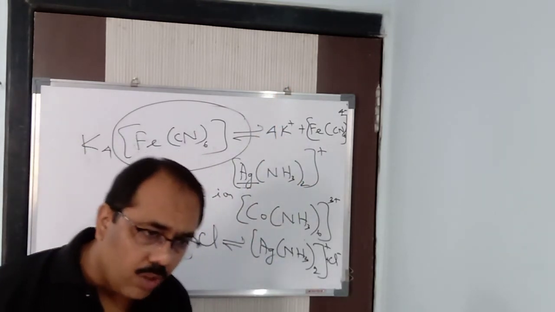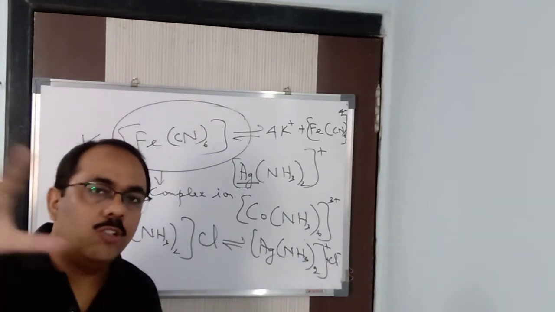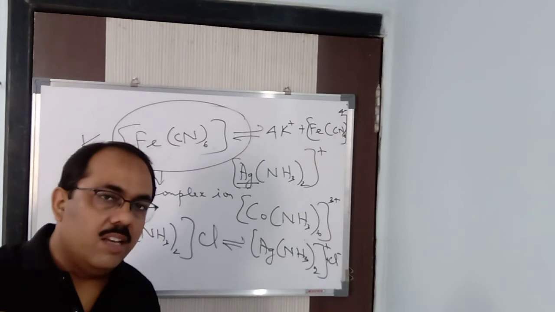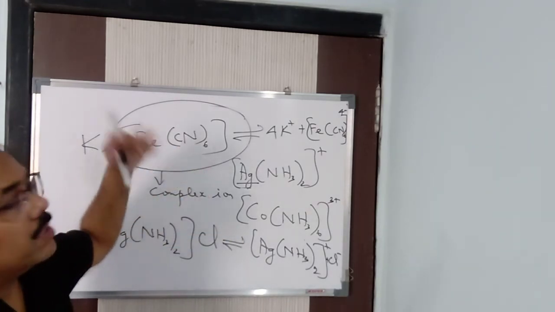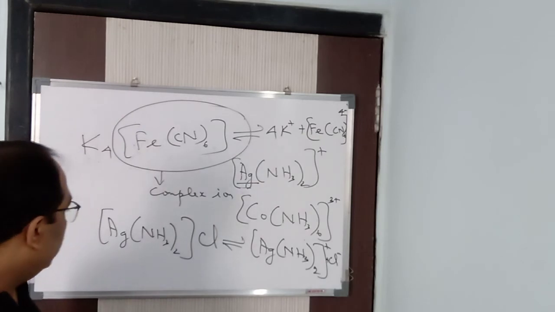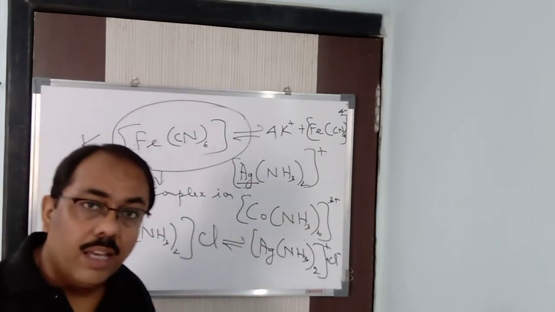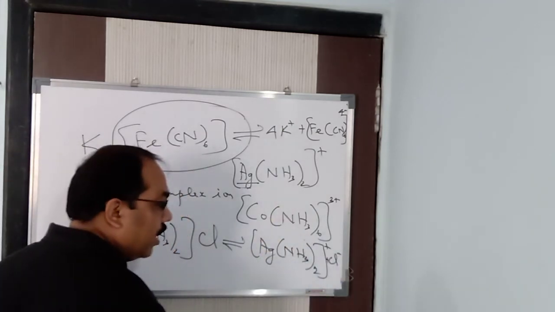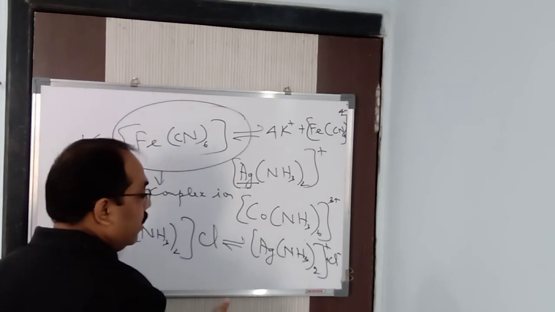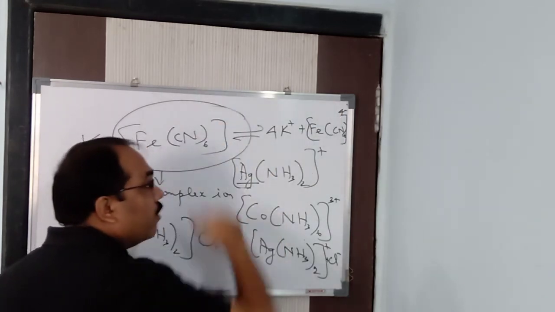If you have any doubt, just dissociate the compound. You will see it dissociates into two ions, one simple ion and one complex ion. If the simple ion is first, it will be positive, cationic, so the complex ion has to be anionic. If the complex ion is first, it will be cationic, so the simple ion has to be anionic. And how do we know the charge? We know it from the charge of the simple ion. Like here, 4 positive charges, so definitely it has to be 4 minus.